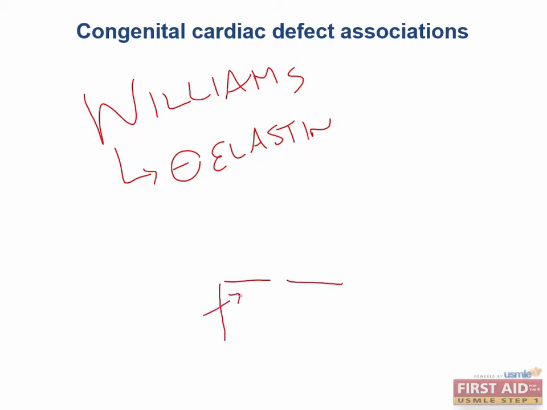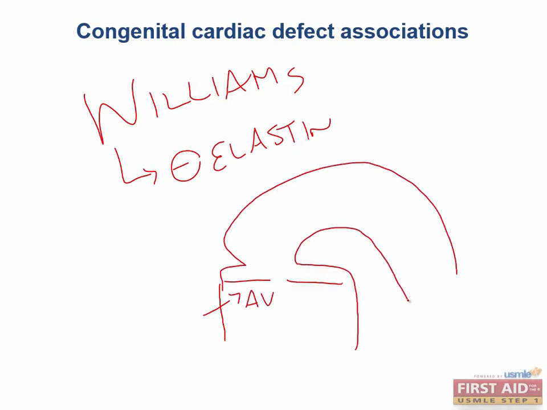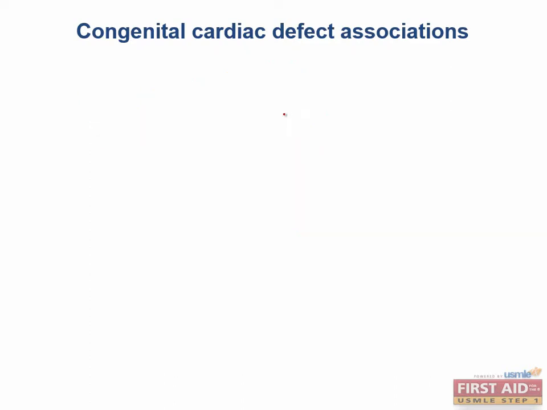So here are our aortic valve leaflets, and they have supravalvular constriction. So this area here is very narrow. You will have to remember that Williams syndrome patients have supravalvular aortic stenosis for the rest of your life. You're always going to be asked about it, and it's going to be on all of your Step exams. Now let's move on to the 22q11 syndromes.